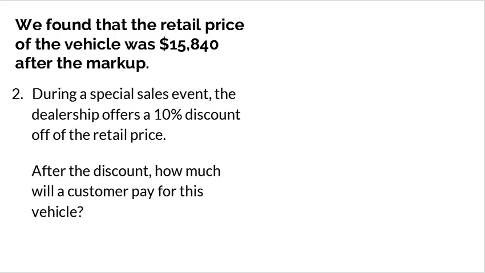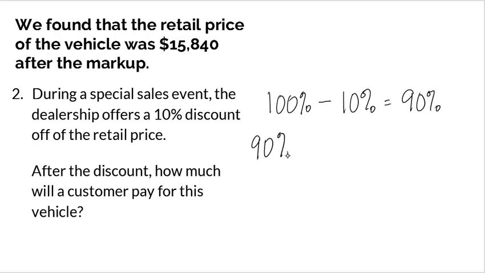So we've got a couple of different ways that we can work this. The dealership is offering a 10% discount. We know that when they offer the 10% discount, I'm no longer paying the full price of the vehicle. So normally the vehicle would be 100% of the cost that I would have to pay. However, they're offering a 10% discount, so that means I'm going to subtract 10%, which leaves me with only 90% to have to pay. So I'm trying to find 90% of the original amount, which is $15,840, which will give me my new price.